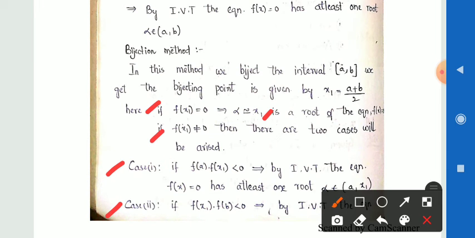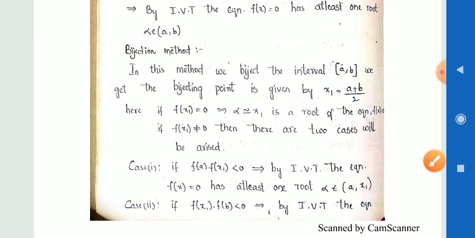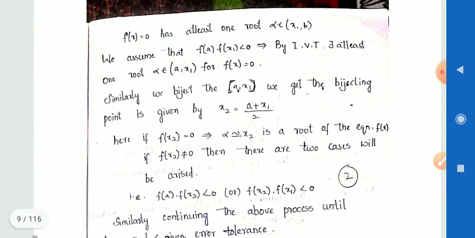In case 1, if f of a into f of x1 is less than 0, then by the intermediate value theorem, the equation f of x is equal to 0 has at least one root, that is alpha belongs to the open interval a comma x1. In case 2, if f of x1 into f of b is less than 0, then by the intermediate value theorem, the equation f of x has at least one root, that alpha belongs to the open interval x1 comma b.